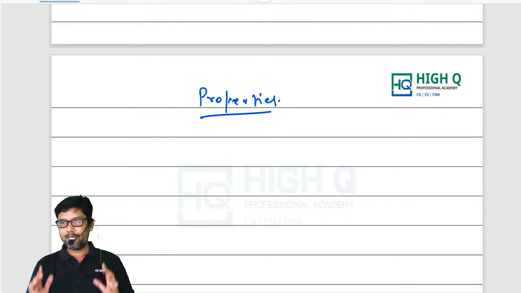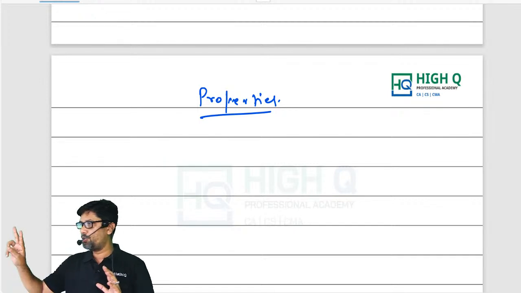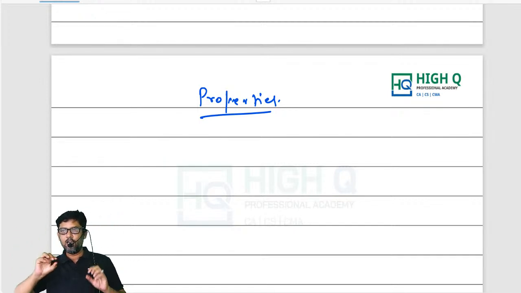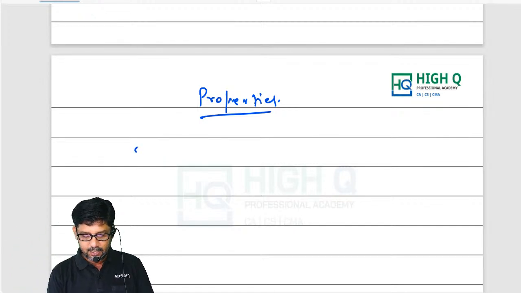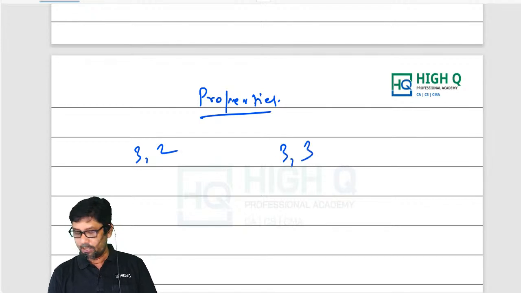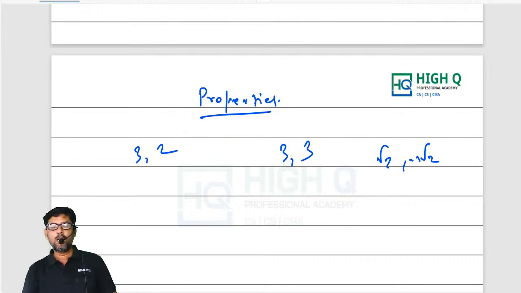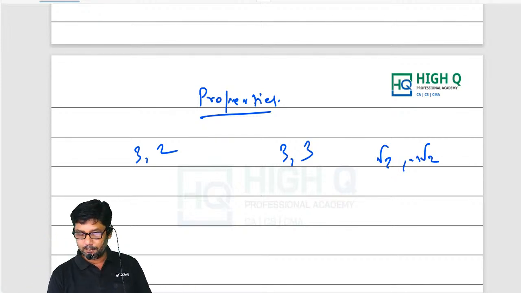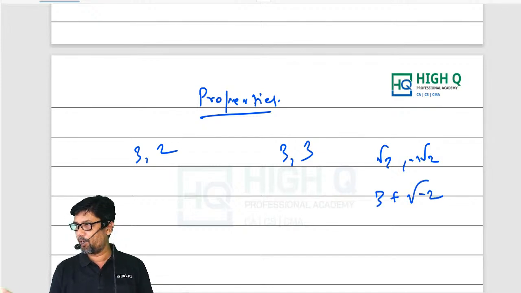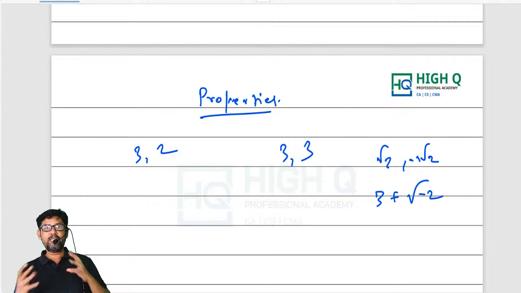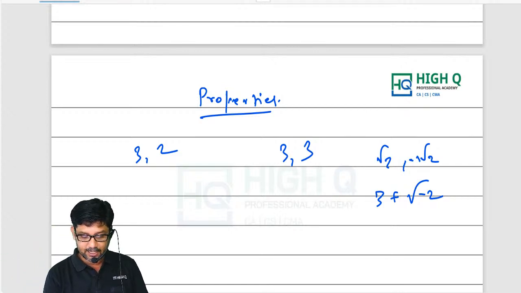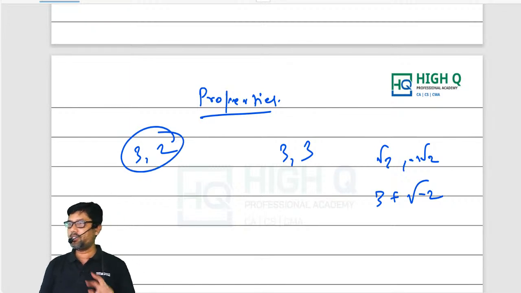So what are the characters? The two roots, the two numbers you are getting: sometimes you may get 3 and 2, sometimes 3 and 3, sometimes root 2 and minus root 2, and sometimes something like 3 plus root of minus 2. Now listen here. These are the types of roots, or characteristics, we can say. This 3, 2, these are the two numbers.